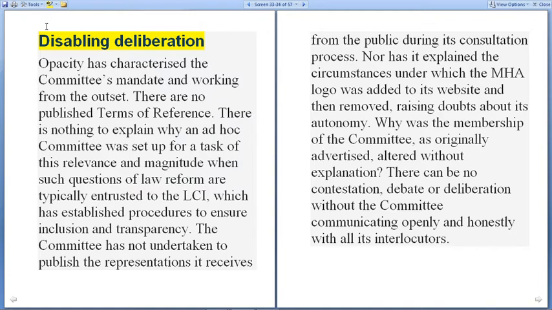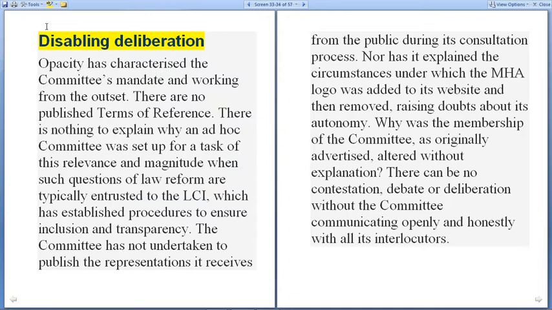There are no published terms of reference. There is also nothing to explain why an ad hoc committee was set up for a task of this relevance and magnitude, when such questions of law reform are typically entrusted to the LCI, which has established procedures to ensure inclusion and transparency. So the committee has not yet undertaken to publish the representations it receives from the public during the consultation process.